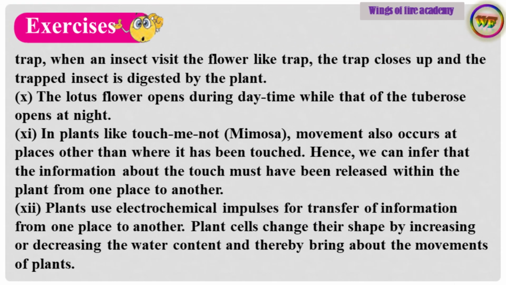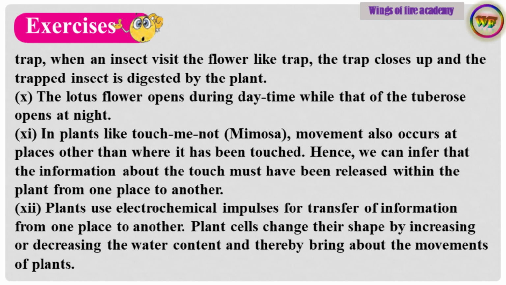When an insect visits the flower-like trap, the trap closes up and the trapped insect is digested by the plant. Point number 10. The lotus flower opens during daytime while that of the tuberose opens at night. Point number 11. In plants like touch-me-not, mimosa, movement also occurs at places other than where it has been touched.